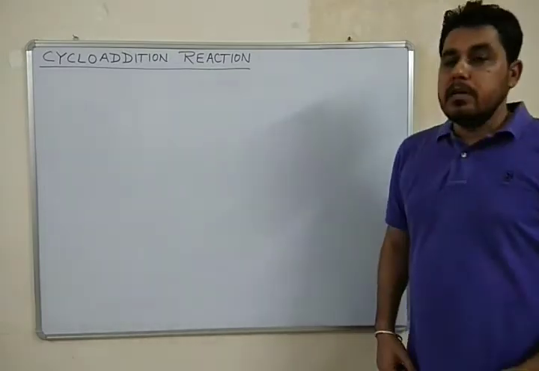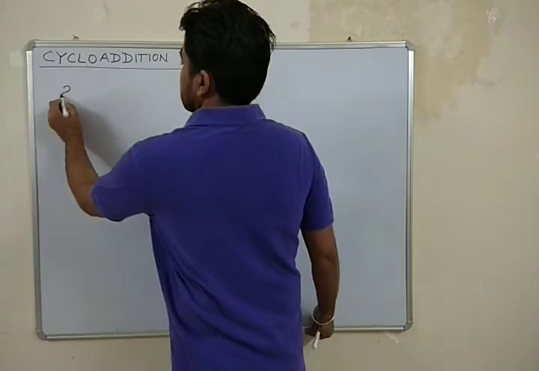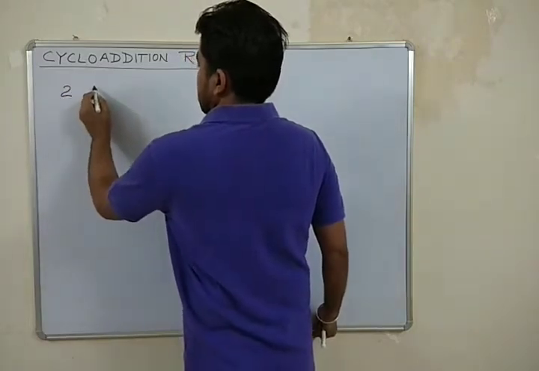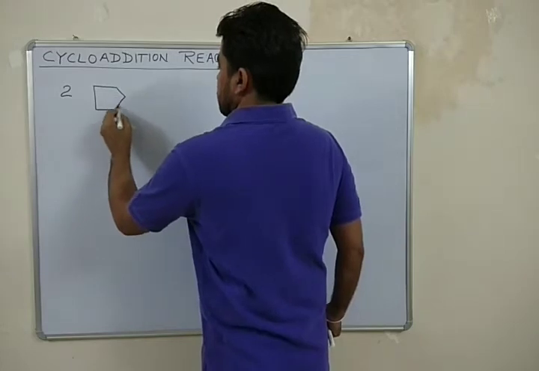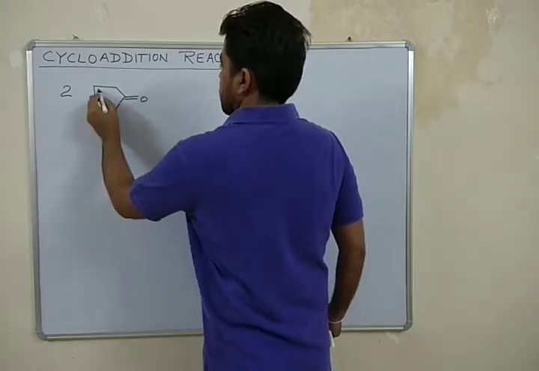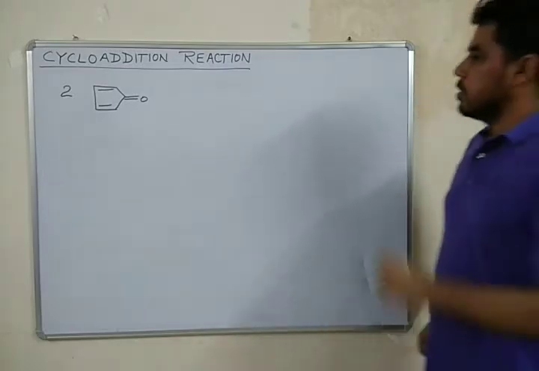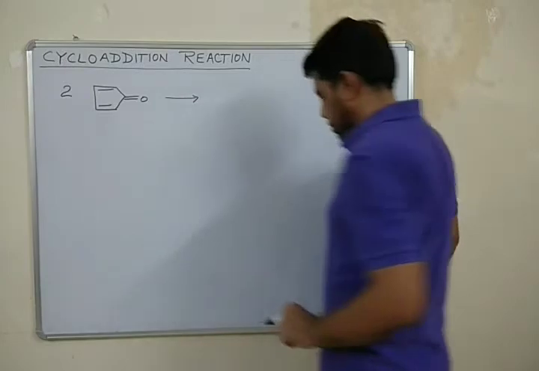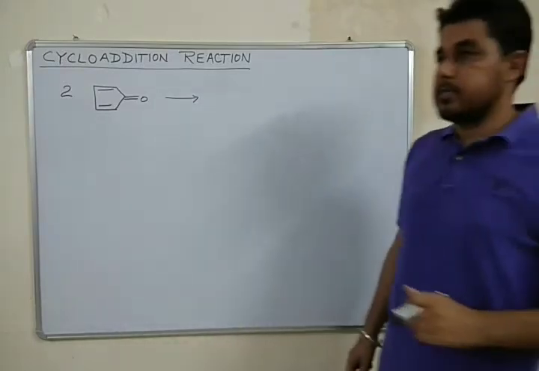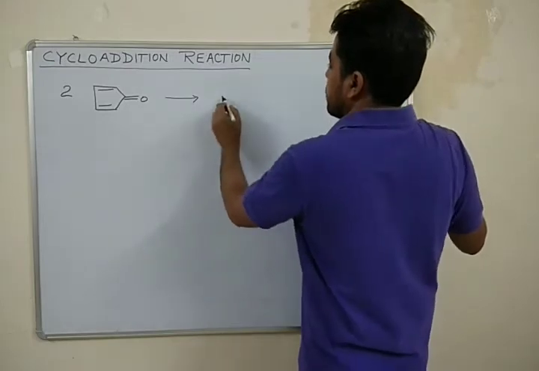Okay, let me share some examples of cycloaddition reaction. So this reactant takes part in addition, and we get 2 types of product.